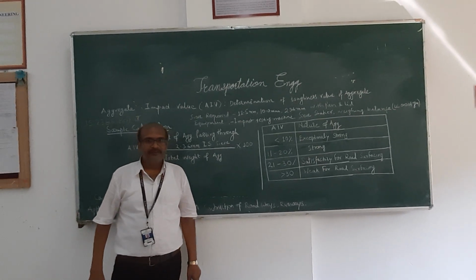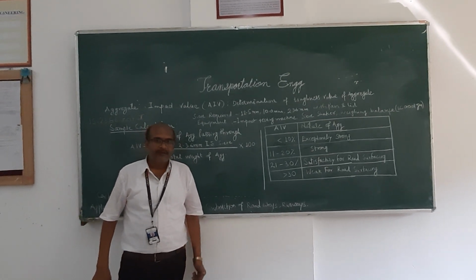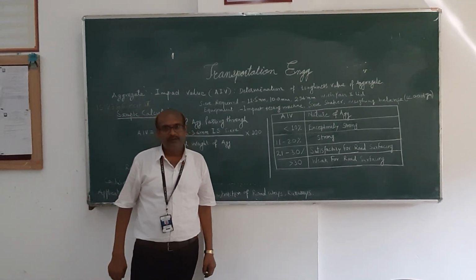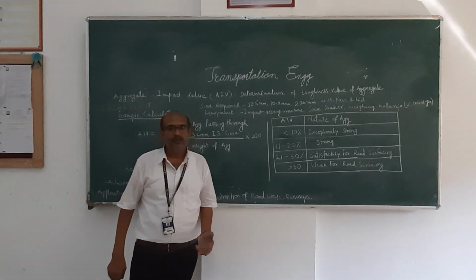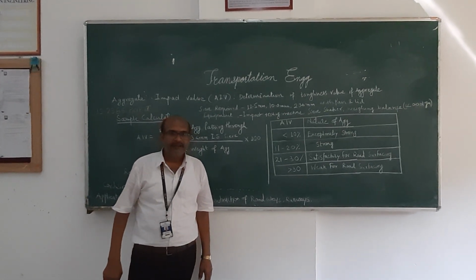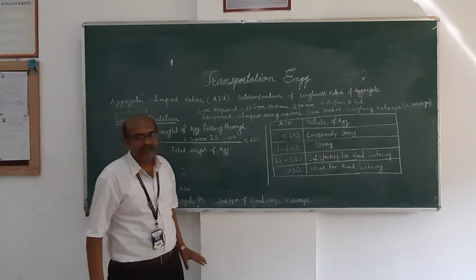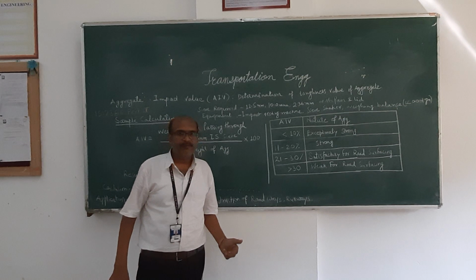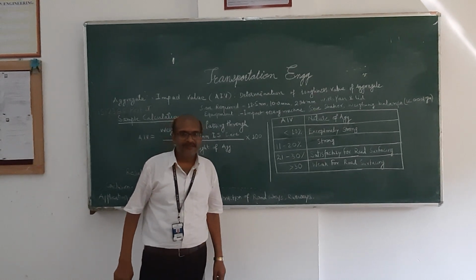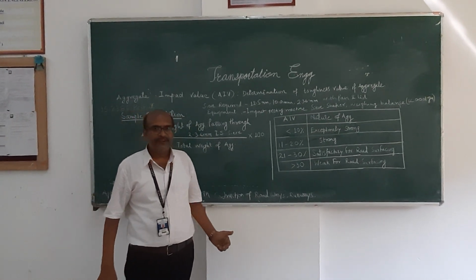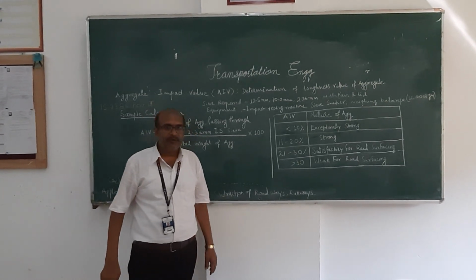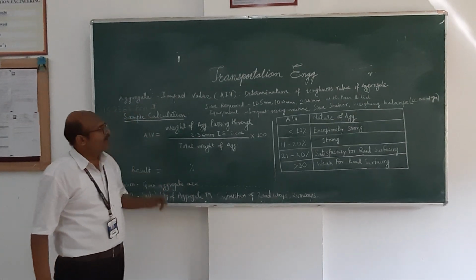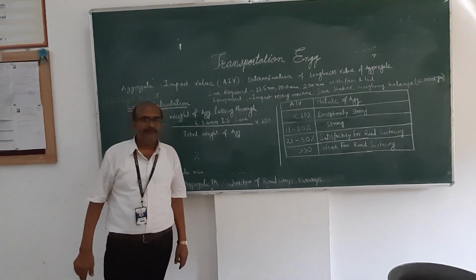Today we will see one experiment. This experiment depends on the toughness of aggregate. We use aggregate in the different courses in the pavement, so while using the aggregate, it should be tested for different properties. Today we are going to see one property of aggregate, that is the toughness. For determining the toughness of the aggregate, we are going to perform one practical: the determination of aggregate impact value.